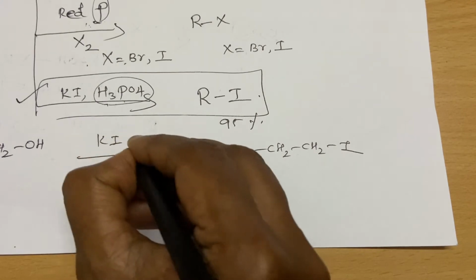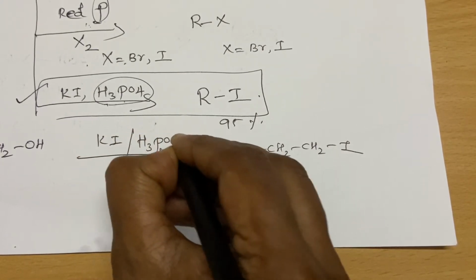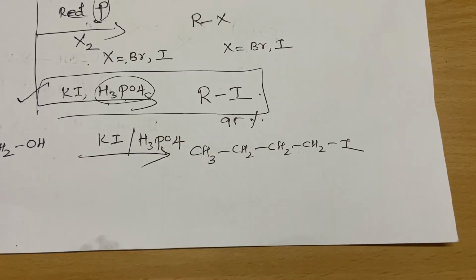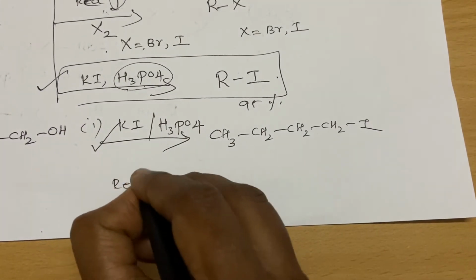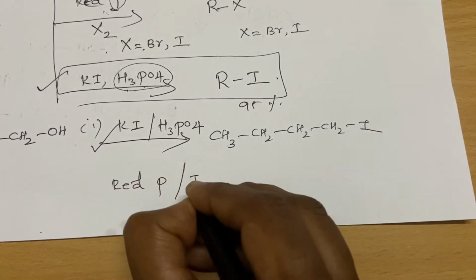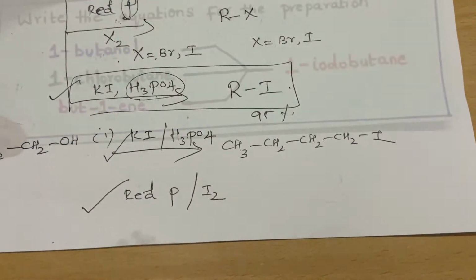What are they? So potassium iodide in presence of acid, phosphoric acid. This is one method. This is also right answer. And another answer is red phosphorus in presence of iodine. This is also a right answer.